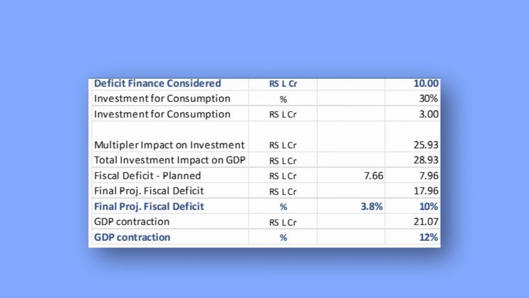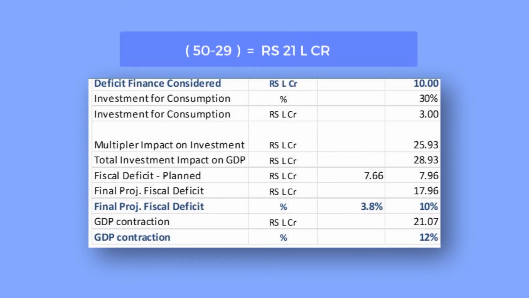This gives us an additional GDP on capital investment of 25 lakh crore rupees. And taking the 3 lakh crore rupees as direct consumption-driven impact, we get an incremental impact of almost 29 lakh crore rupees on GDP. And we still fall short of 21 lakh crore rupees in GDP.